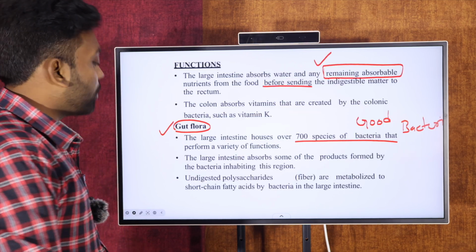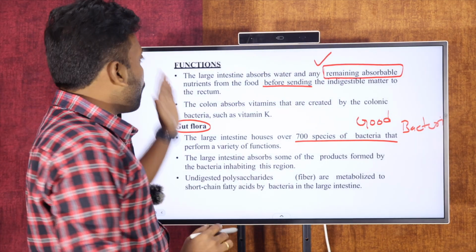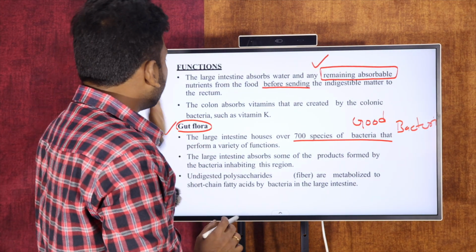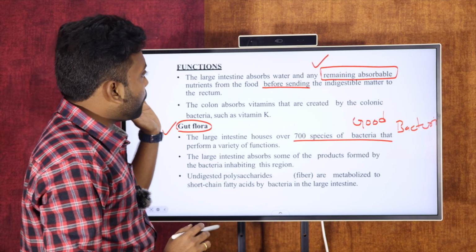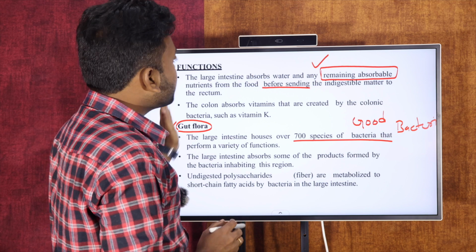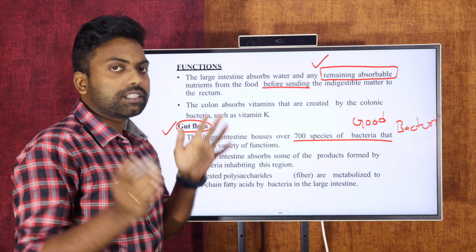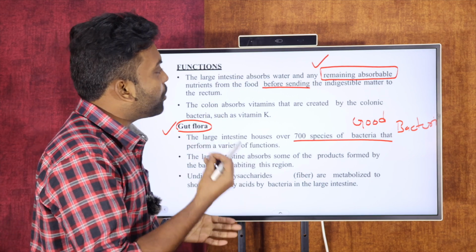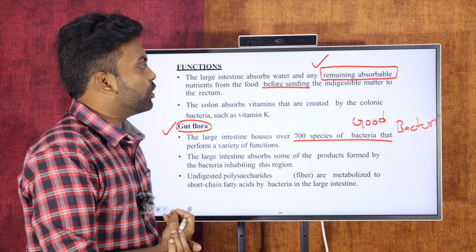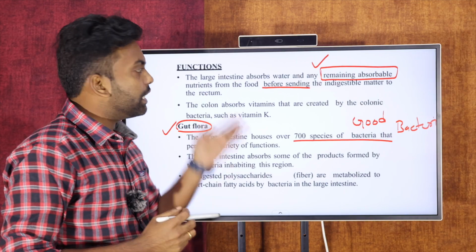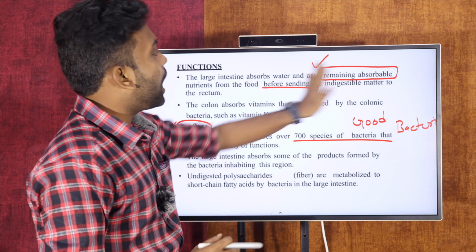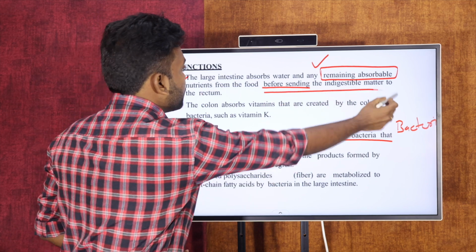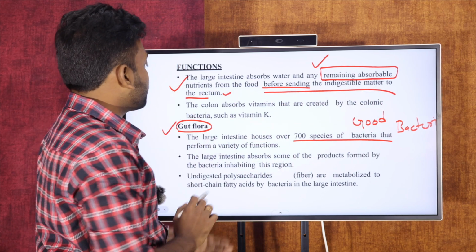That is about the parts of the large intestine. Let us see the main functions. As I discussed in the introduction, water is absorbed in the large intestine. Once 90% of the absorption takes place in the small intestine, if something is still left over, it will be absorbed by the large intestine. That is the main function: the remaining absorbable material is taken up before the matter is sent on to the rectum.